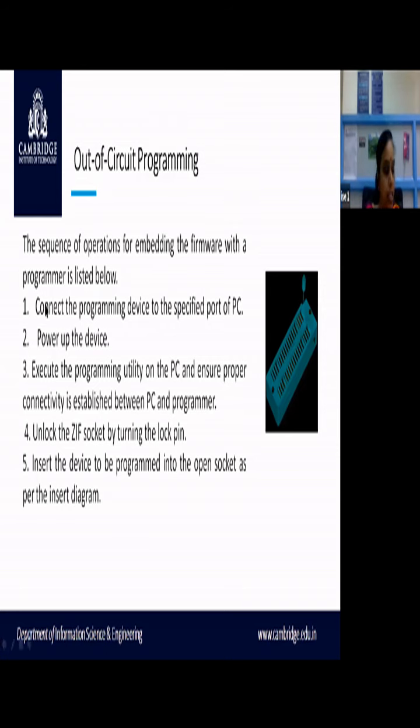The first step is to connect the programming device to the specified port of the PC. After taking that programming device or chip from the target board, you need to connect it to the specified port of your PC, where your firmware is available. Then power up the device, switch it on, then execute the programming utility on the PC and ensure proper connectivity is established between the PC and the programmer.